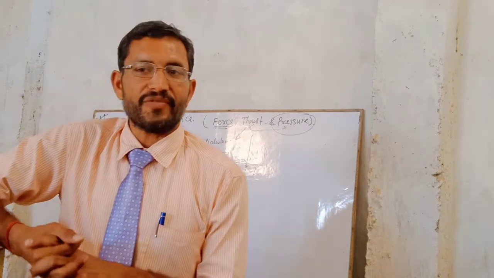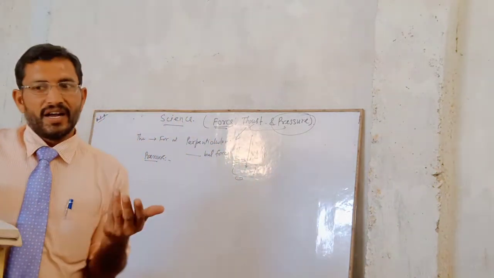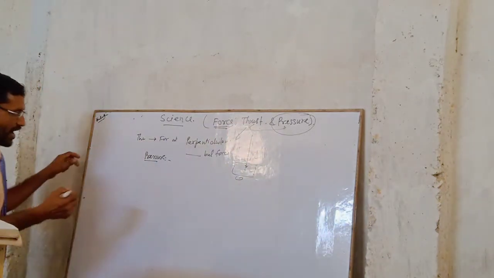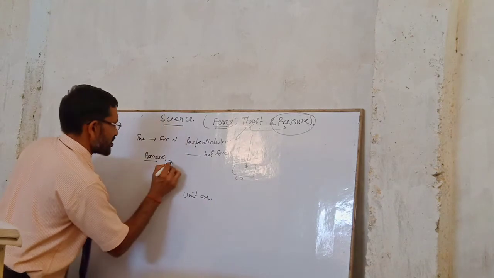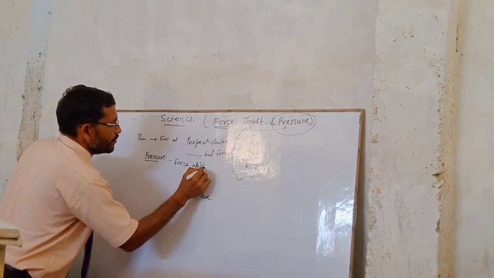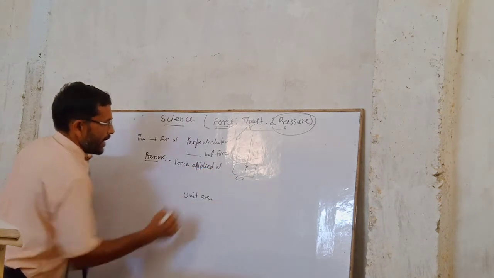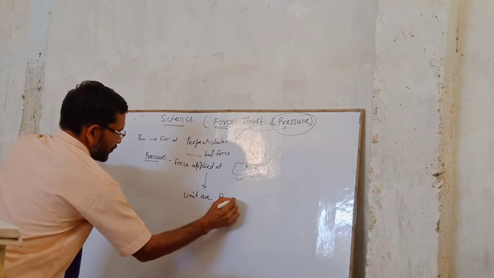That means where we are going to apply this force, at what area. The force applied at unit area is called pressure.